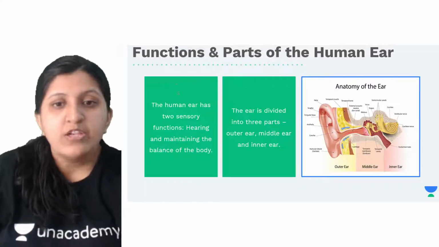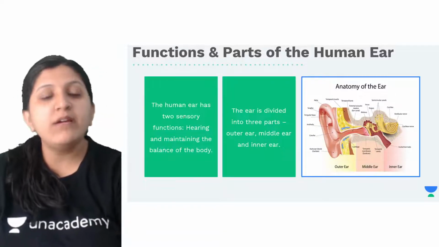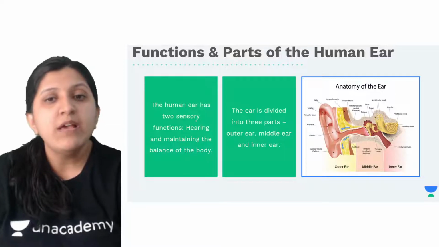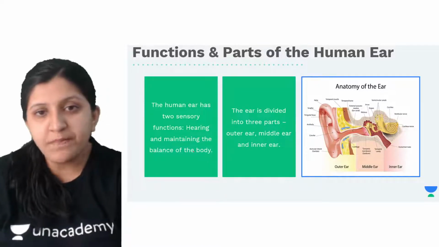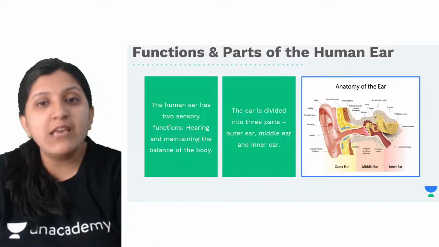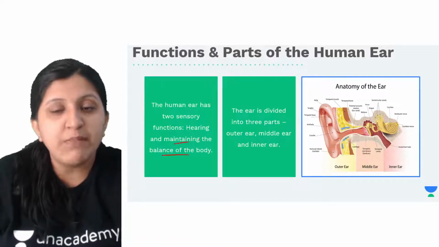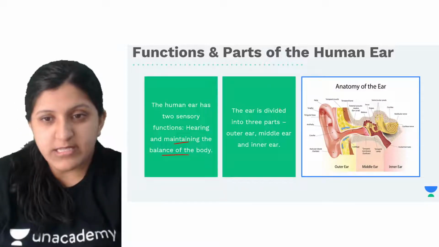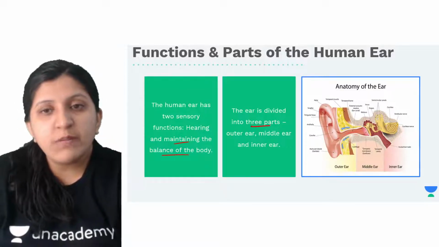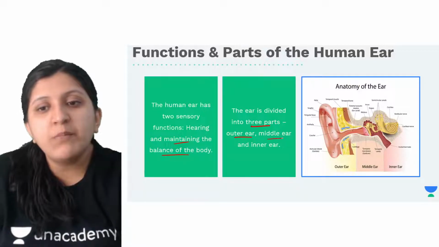The human ear has a sensory function: hearing and maintaining the balance of the body. It is not just hearing; the maintenance of body balance is also done with the help of the ear itself. The ear is divided into the outer ear, middle ear, and inner ear.